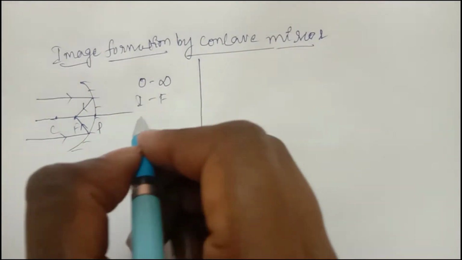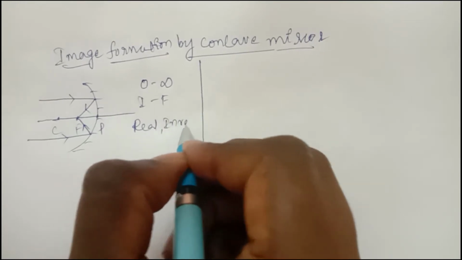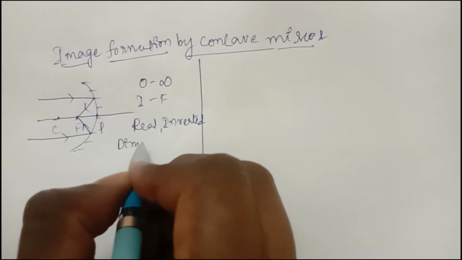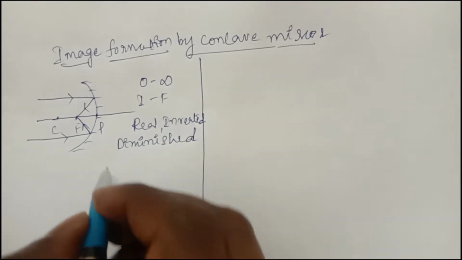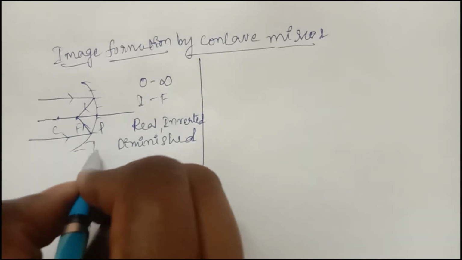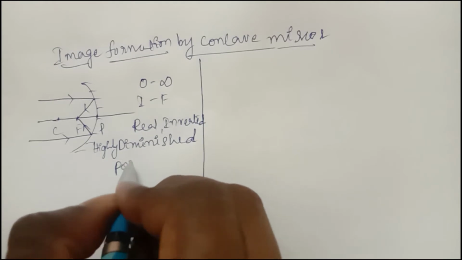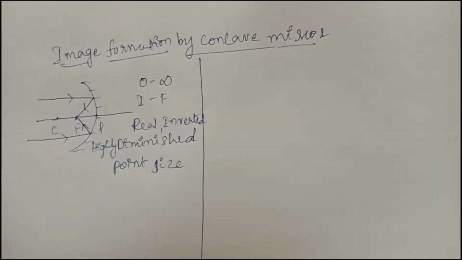What is the nature of the image? Real and inverted, and diminished image. Highly diminished in the sense that the image size is reduced, highly diminished, because a point size image is forming at the focus.